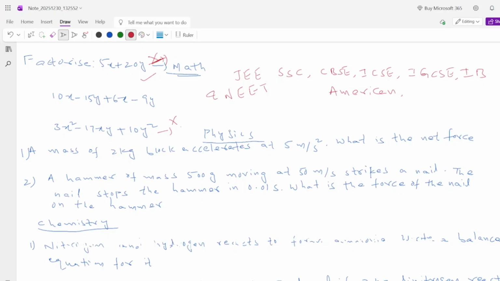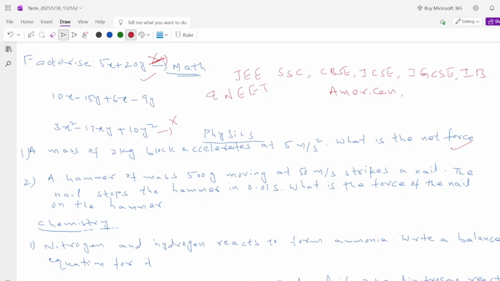Now, similarly, if you're going for physics, let's say our intermediate student's knowledge and the way questions are asked in the exam is of this level. What is the level? It's a direct level. Mostly, in intermediate we get only direct level questions. A mass of 2 kg block accelerates at 5 meter per second square. What is the net force? And they don't even change the numerical values. To be honest, they don't change any question. They just give the same question as it is.